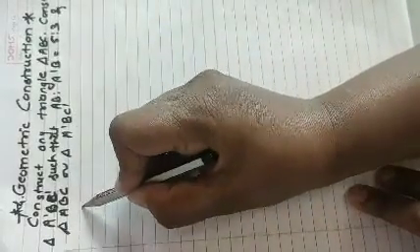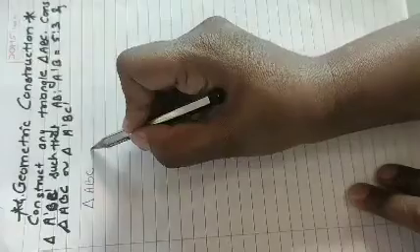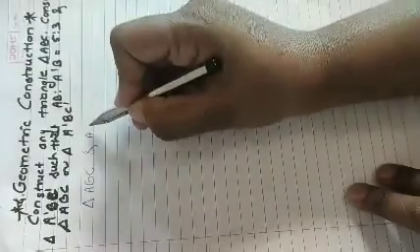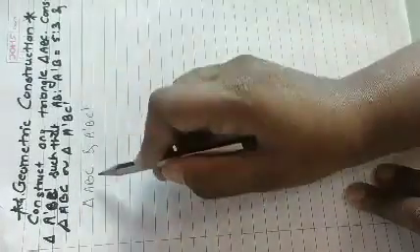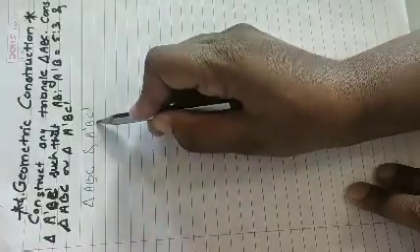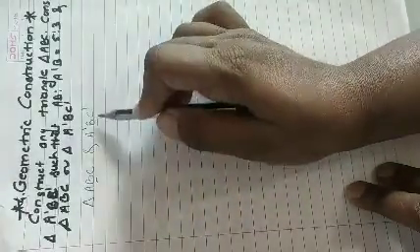So here two triangles are there. If you see here, B is the common vertex between triangle ABC and triangle A dash B C dash.